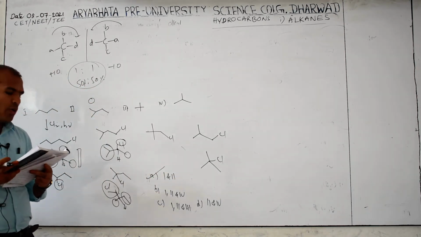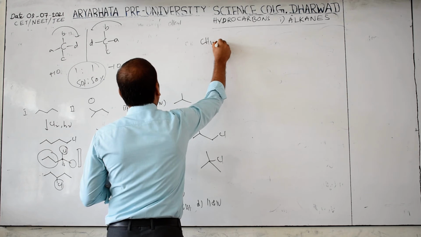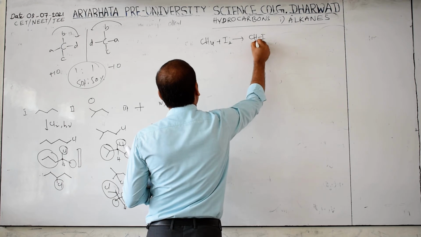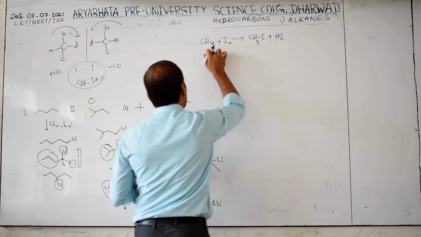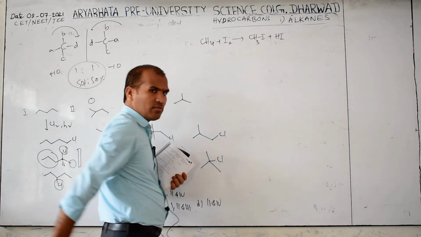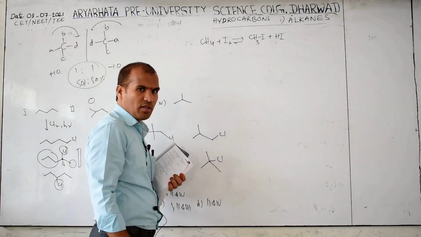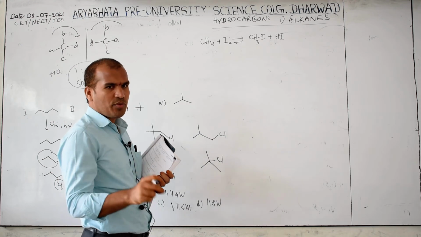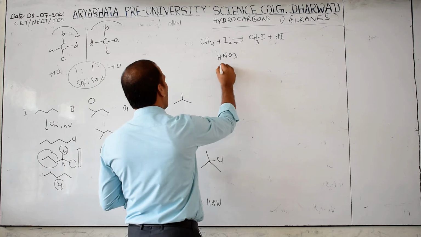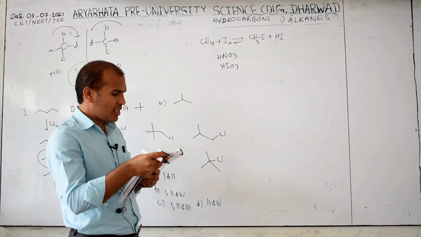Next, 15. Iodination of methane can be carried out in presence of. Now this reaction is there: methane plus iodine gives methyl iodide plus HI. How many hydrogens are there here? 4. 1 hydrogen, 1 iodine, HI, remaining I here. Okay, but this reaction is reversible. Therefore, we are using a good oxidizing agent. In your notebook or textbook it is given: HNO3, otherwise HIO3. In presence of an oxidizing agent only, this reaction is carried out.